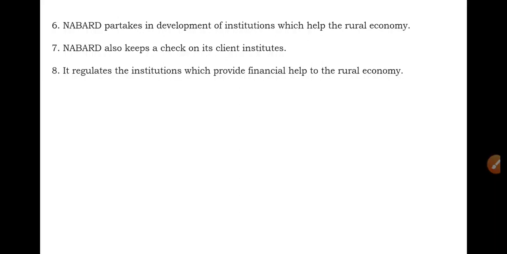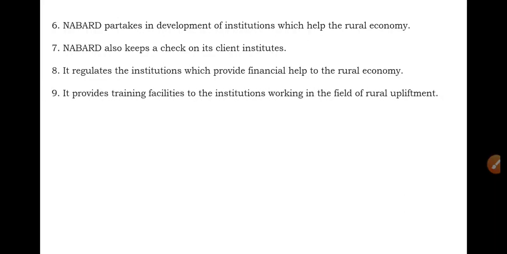See, whatever institution or organization is providing financial help to the rural people for rural development, those financial institutions are regulated by NABARD only. Whatever institutions are providing rural credit or financial help in the rural areas are monitored and regulated by NABARD only. So that regulation part is taken by NABARD. That is also one of the roles of NABARD.